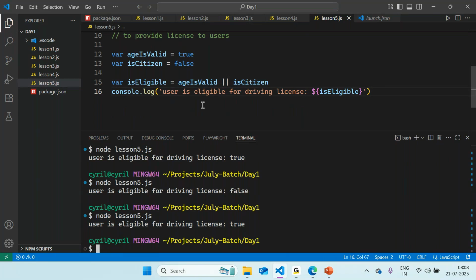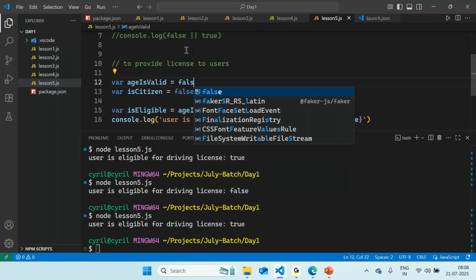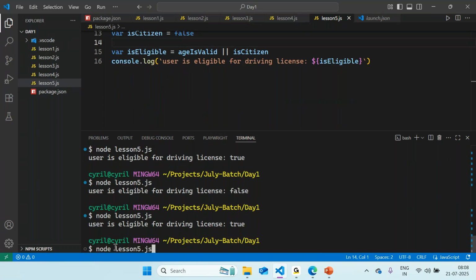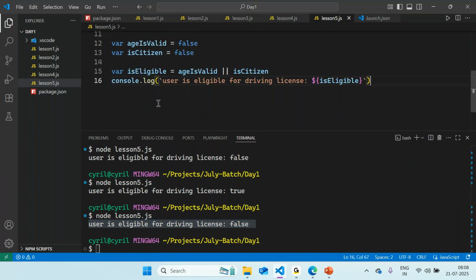Because our goal is also the same, right? We are checking whether either he should be of valid age or he should be a citizen. If any one of the conditions is satisfied, then we can return whether he is eligible or not. And if both the conditions are not satisfied, even with an or operator, you will find the result as false. So this is very similar to how you would interpret it when you're speaking in plain English, using the and or operators.